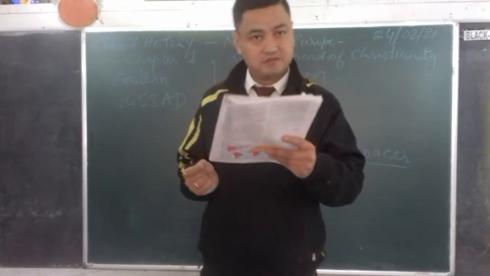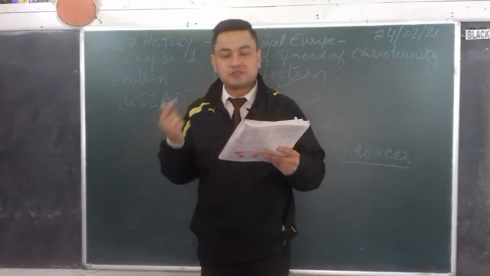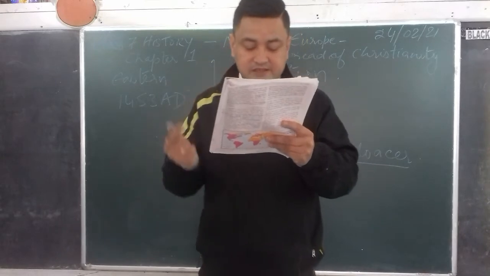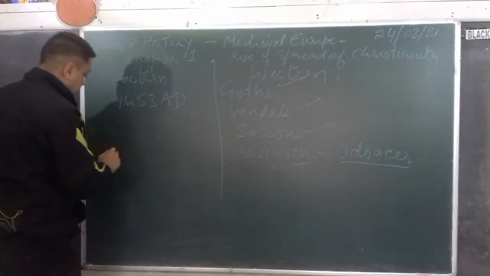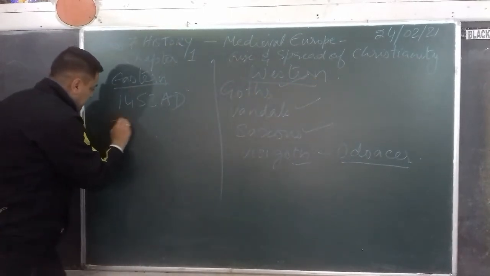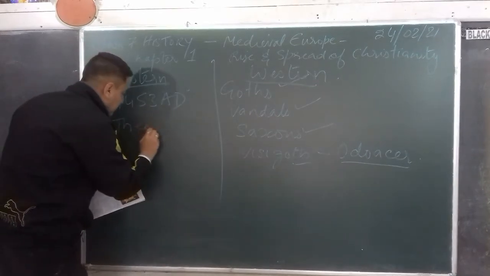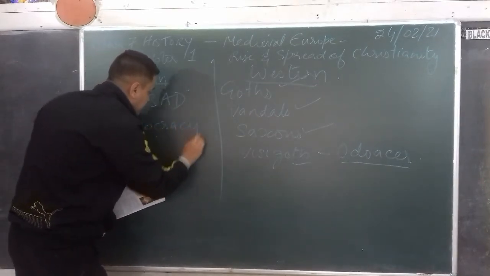Political ideals. Whenever we are talking about political ideals, it means political government ideals, what is right and what is wrong. In that sense, it was a theocracy. Now, in the Eastern Roman Empire, I'm writing Eastern, this is Western, there was a political ideal known as theocracy, C-R-A-C-Y.